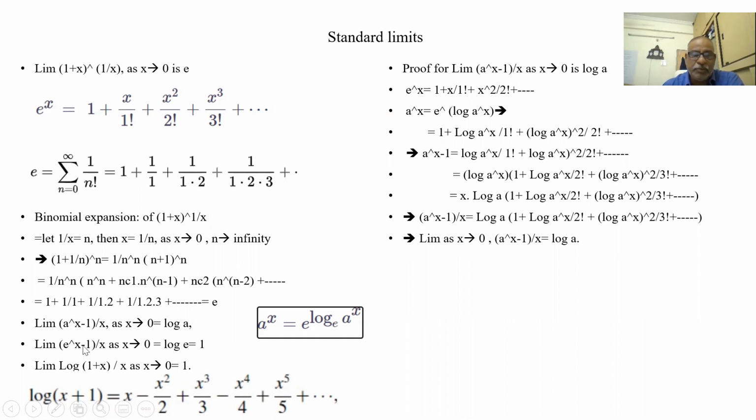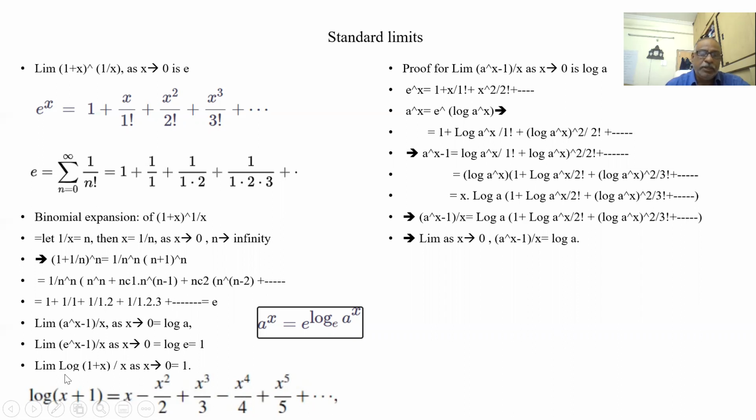Then, the same for (e to the power of x minus 1) by x as x tends to 0. Log e is 1. Log of (1 plus x) by x as x tends to 0 is 1. Let us prove this. When x is 0, log 1 is 0, so it is 0 by 0. So how is log (1 plus x) defined? The expansion of log (1 plus x) is x minus x square by 2 plus x cubed by 3 minus x to the power of 4 by 4 plus and so on. This is the infinite logarithmic series. If I divide by x, I get 1 here, and all the other terms have multiples of x. So when I substitute x is 0, I get the answer 1.